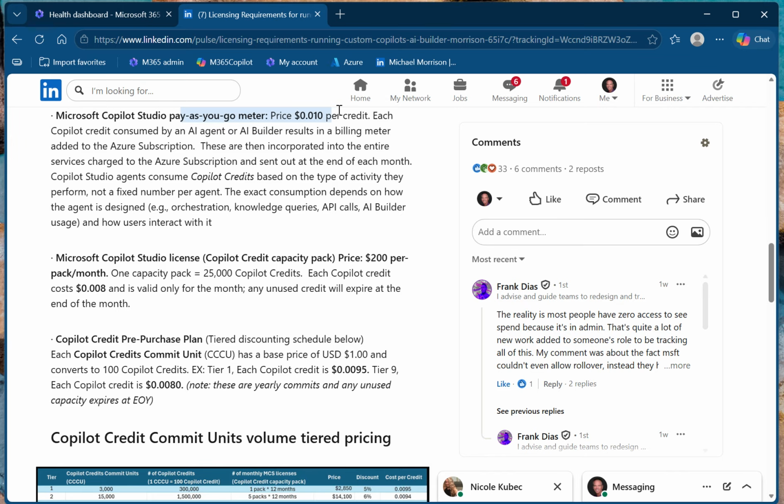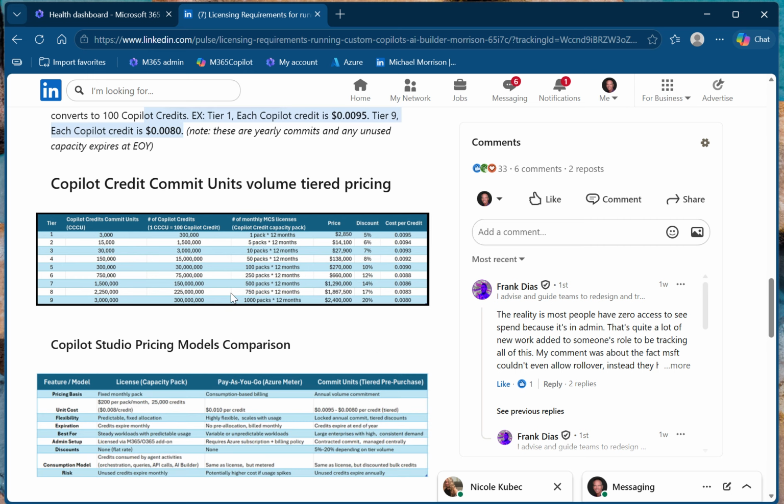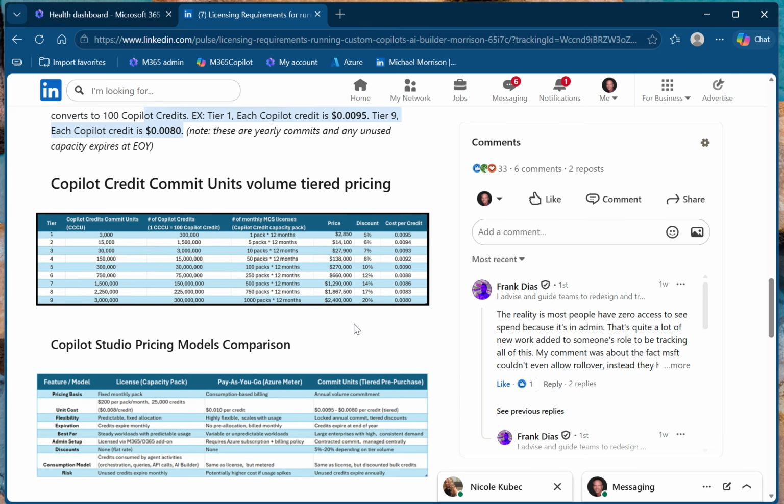It's a penny per credit for Azure, but it's 20% less when you buy the pre-purchase plans for Copilot credits, or you can buy the commit units, right? So 300,000, the lowest level, is 300,000 Copilot credits pre-purchase for the year. They expire at the end of the year. So the pre-purchase ones that are the monthly units are the ones that are billed for the year. We want to make sure that you're going to use them.